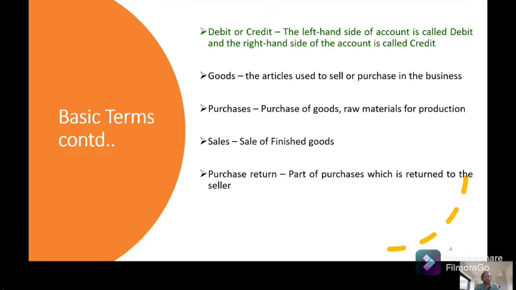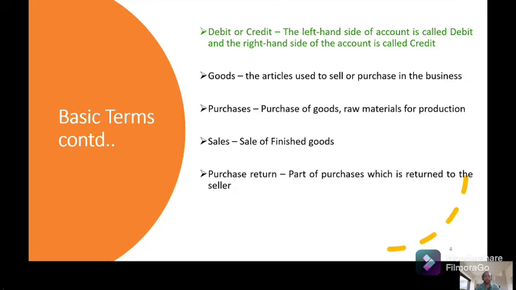Purchase return. Best example of purchase return is nowadays people are using Amazon or Flipkart for purchase of items. So they have given a few days, whether 7 days or 15 days, for replacement or return of the goods.